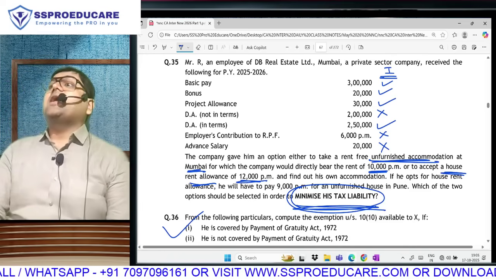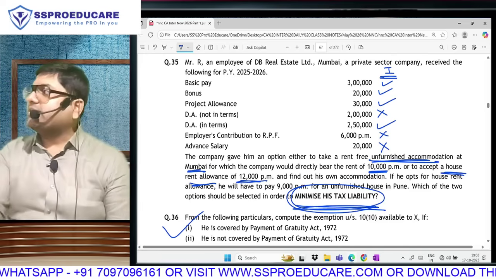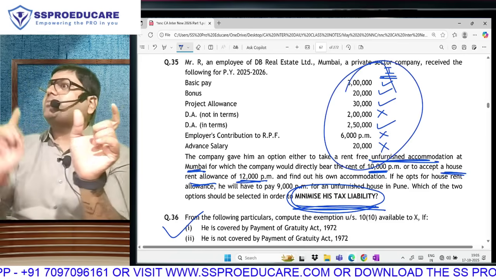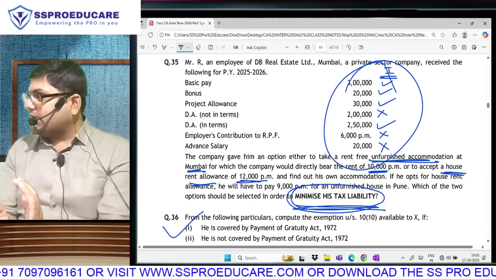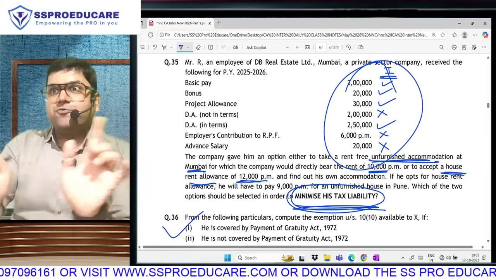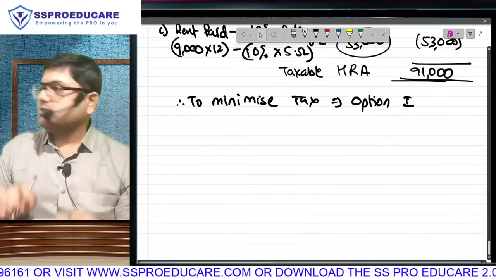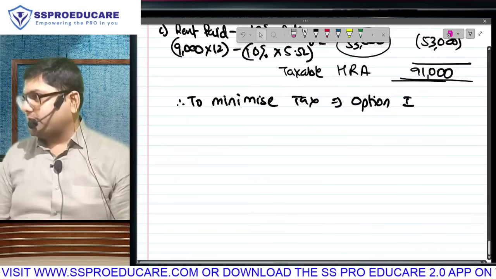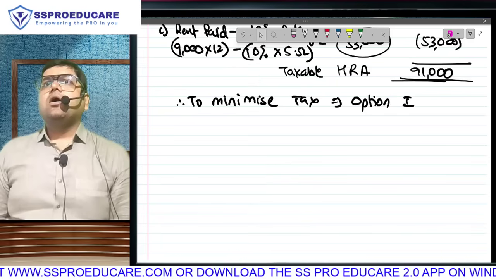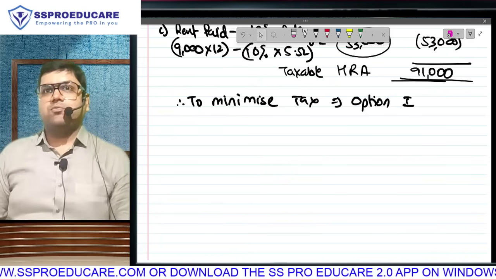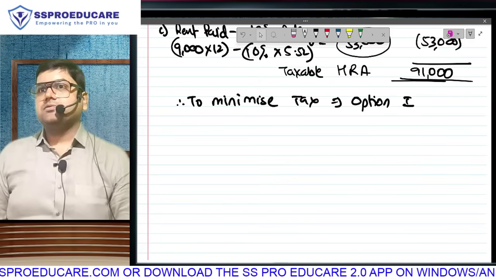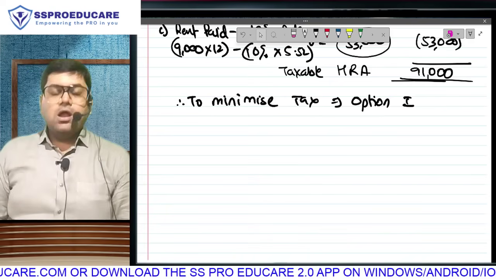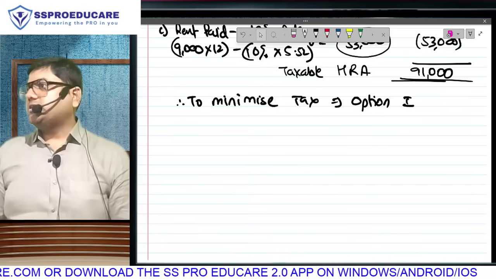And by the way, tax is not going to be calculated on 60 or 90. Tax will be calculated on total income, where all these things will also be included. But whether option 1 or option 2, their effect will be the same. That means the only difference in my total income will be this. And where am I getting lower total income? Therefore, option 1. Thus, on the basis of what they have given me in the question, my final answer is option 1.